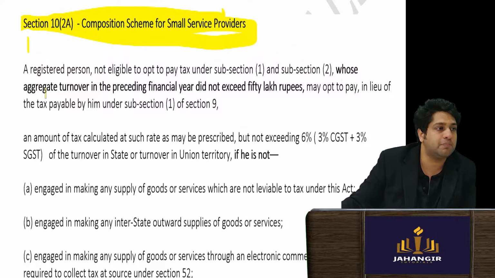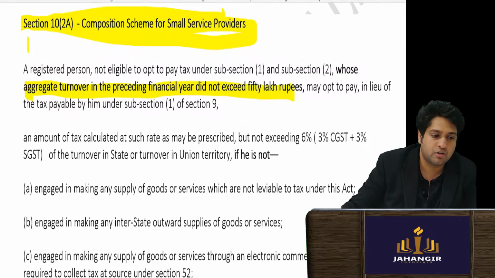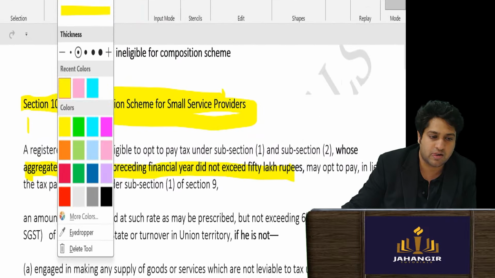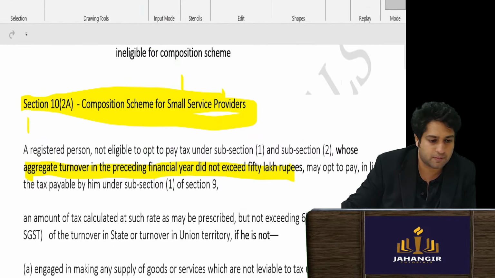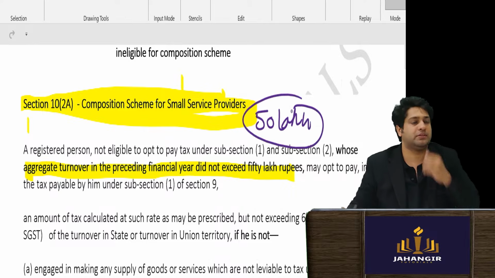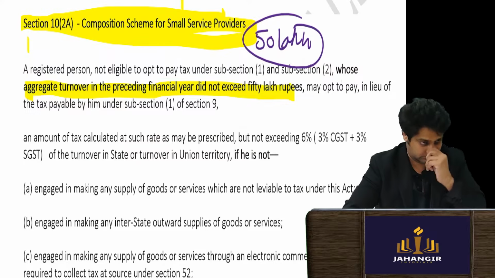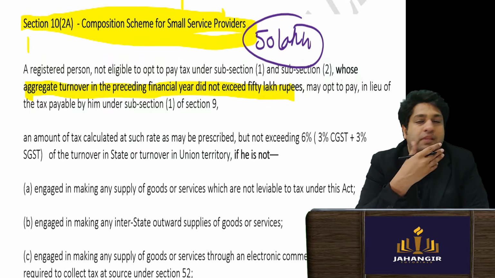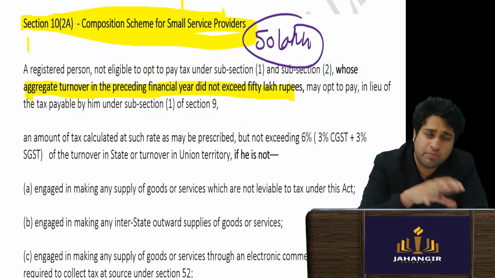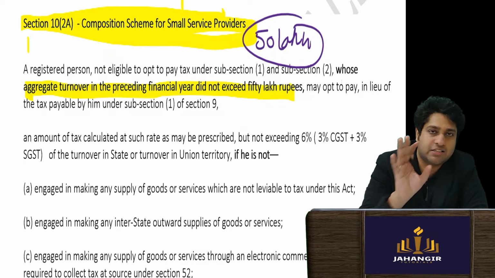Now this is a very welcome gift for all the small service providers, if in the preceding year they do not exceed 50 lakh rupees. Now what is the upper limit for service providers? It is 50 lakh rupees. They can opt if it is not exceeding, so 50 lakhs is also eligible.